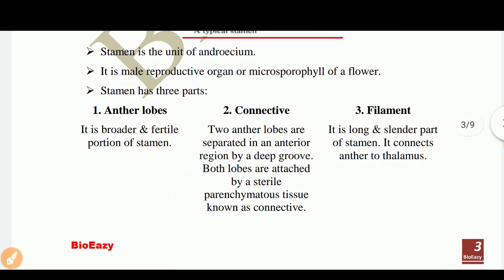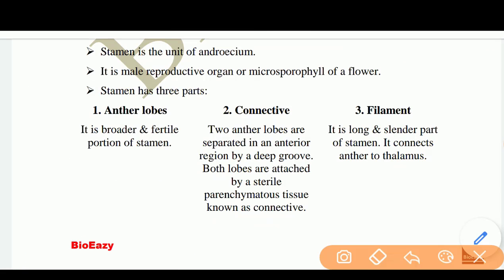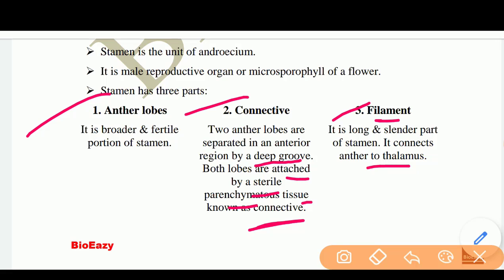Next is the connective. Two anther lobes are separated in the anterior region by a deep groove. Both lobes are attached by a sterile parenchymatous tissue known as connective. Next is the filament. It is the long and slender part of the stamen. It connects the anther to the thalamus. So these are the three parts of a stamen.